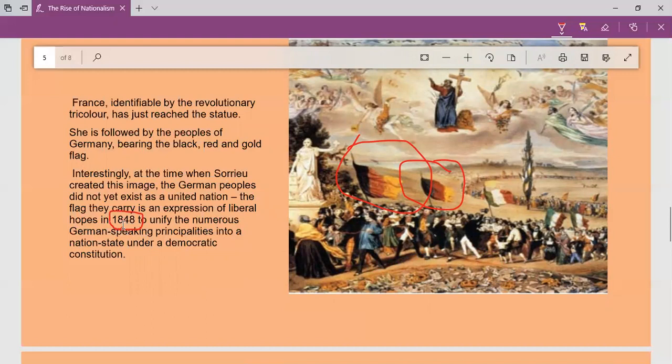And they had a hope of liberalism, liberty, freedom, etc. That is, everybody wanted to unify the German speaking areas. It was a mixture of different languages, a mixture of different cultures, but people of Germany wanted to create a nation based on their language, German speaking areas, and they wanted democracy. They wanted a constitution. That is what Soro is showing here.